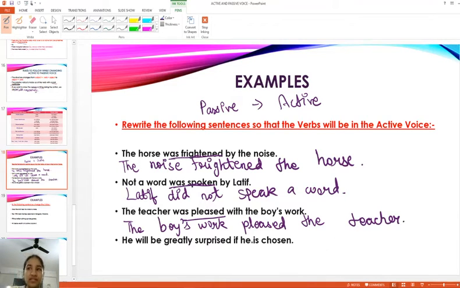He'll be greatly surprised if he is chosen. His selection will greatly surprise him.